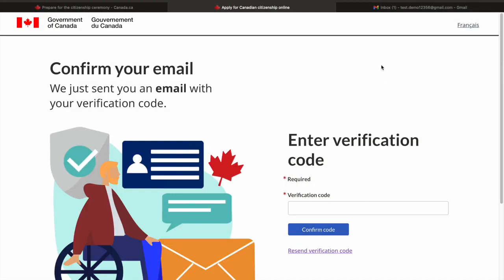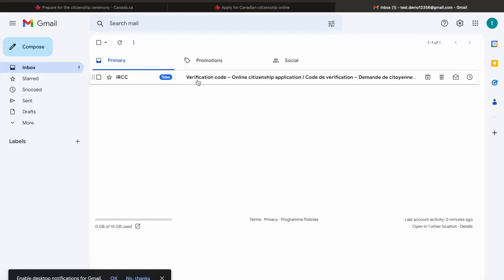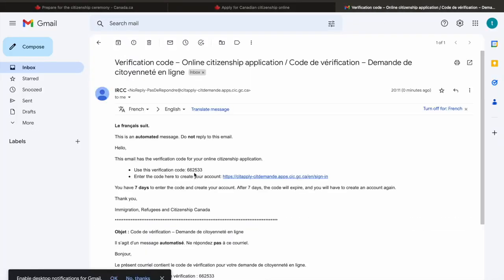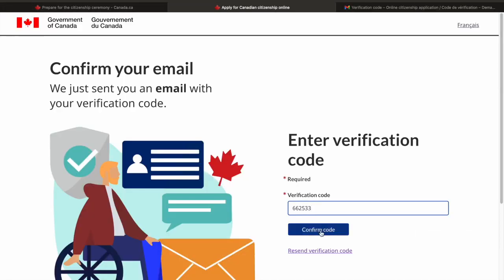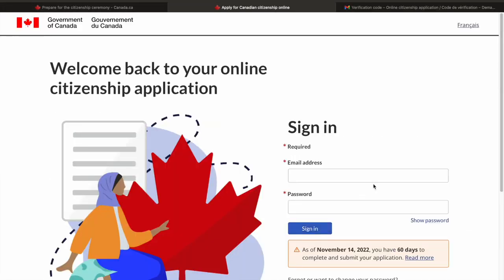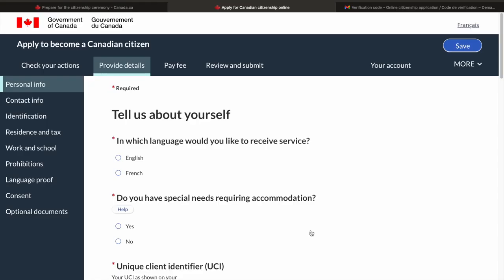Now it will give you a verification code. So this is the email. I got the verification code here, 662533, confirm code. So now the account has been created and it asks me to log in. So I will log in again. Okay, now it asks for a series of details that you have to fill here.